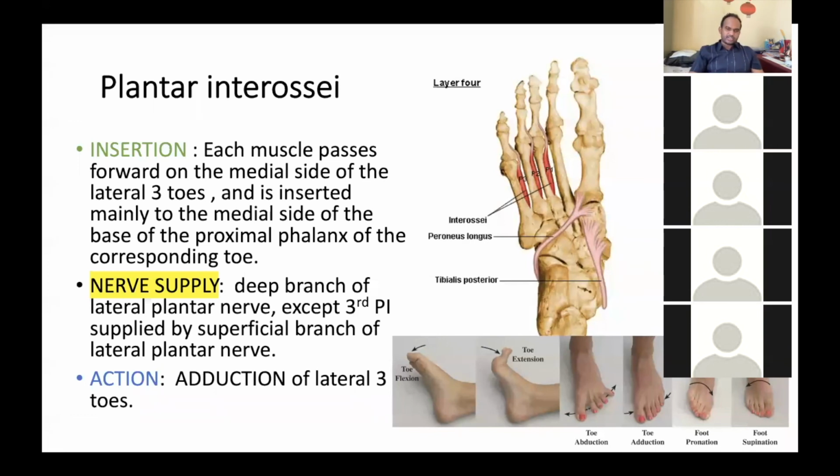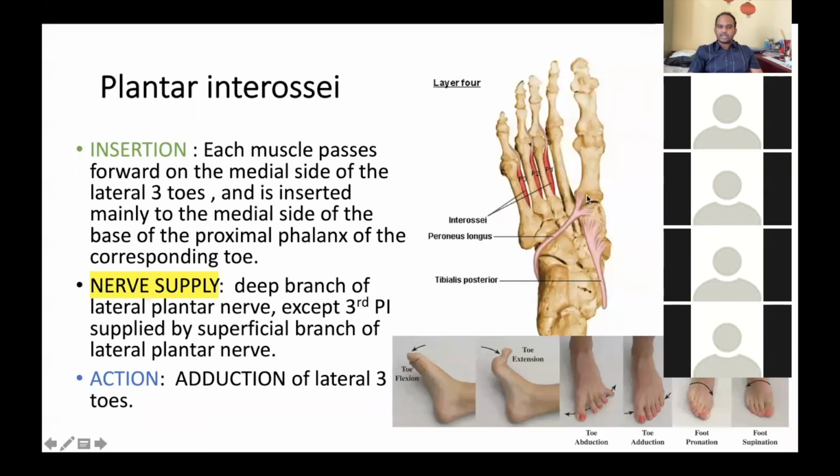Can anybody say the insertion of peroneus longus? It is inserted on the lateral surface of the base of the first metatarsal bone and the medial cuneiform bone.